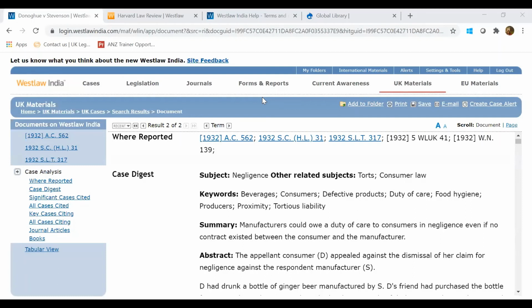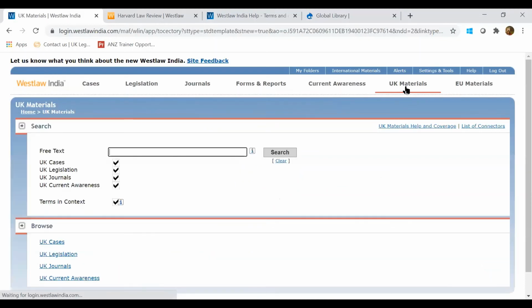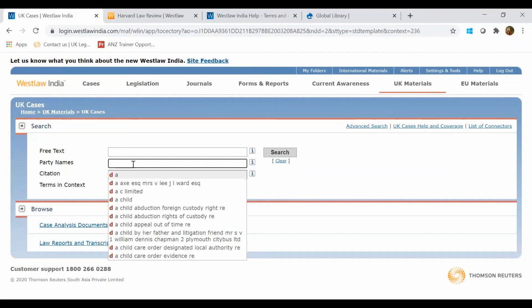What is this tabular view? I remember we had a very beautiful thing coming up as case map. Did we discuss that? We had a beautiful feature in Westlaw, that graphical feature which used to show us where the case has been cited and the appellate history appearing in a graphical view basically.